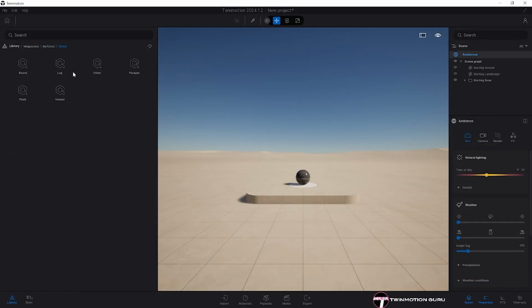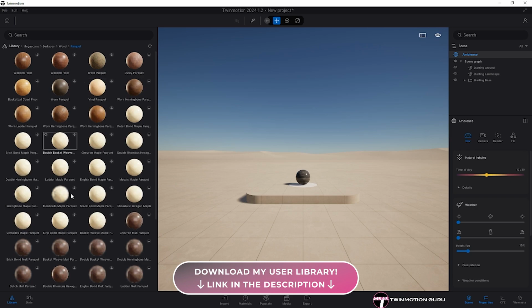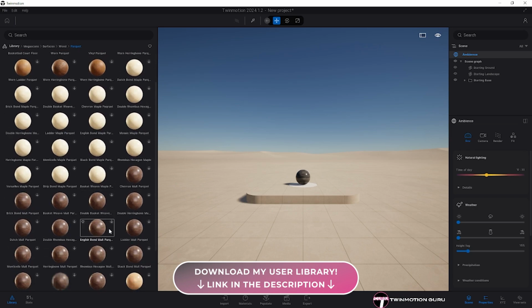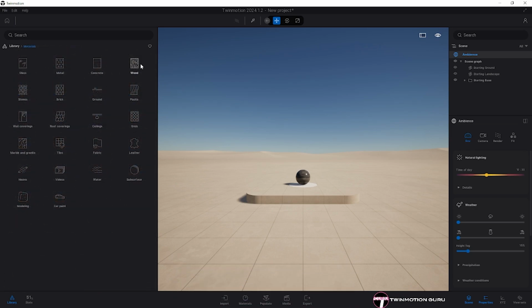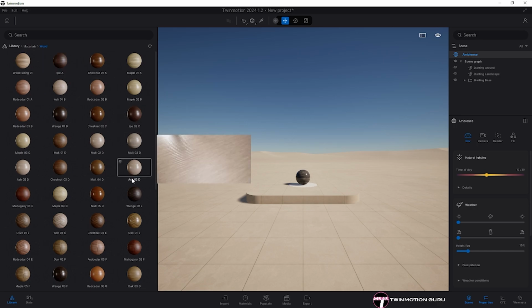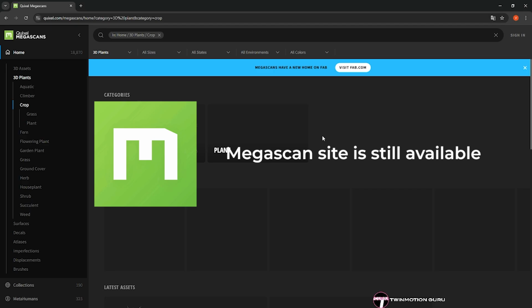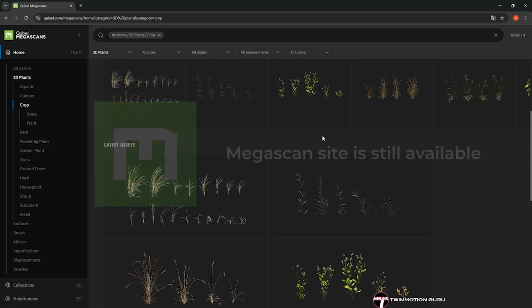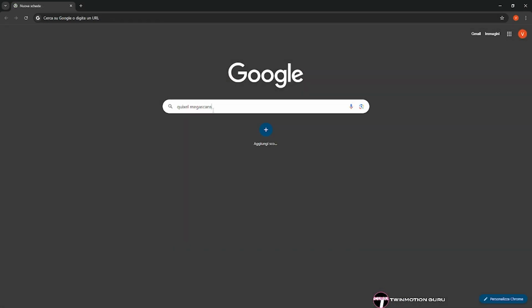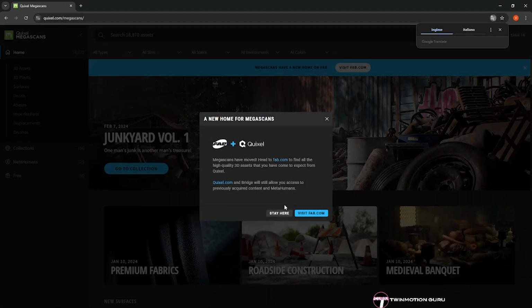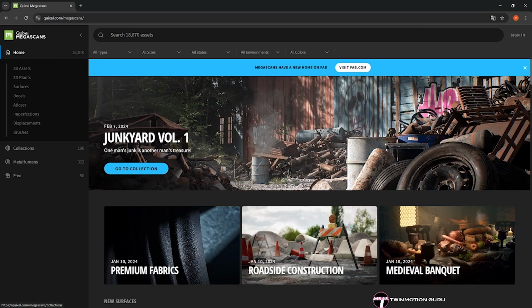Navigating the Megascan library directly within Twinmotion has always felt a bit cumbersome to me, since it lacks previews of the 3D models and materials, unlike the classic Twinmotion library. However, the Megascan website is still available and has the same structure as in Twinmotion. To view previews, go to the Quixel Megascan website, click Stay Here and check the left column.